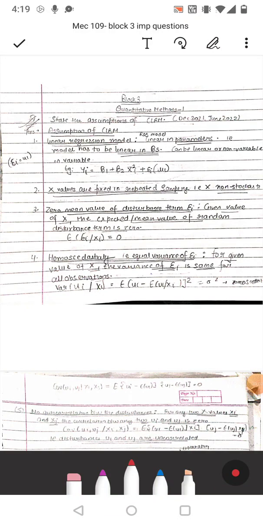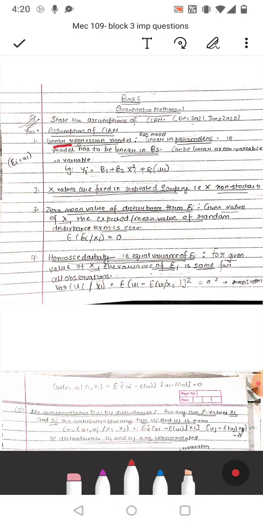Today we will discuss MSc 109 important questions of block 3, Quantitative Methods 1. First question is: state the assumptions of CLRM, that is classical linear regression model. So the assumptions of the classical linear regression model are as follows.